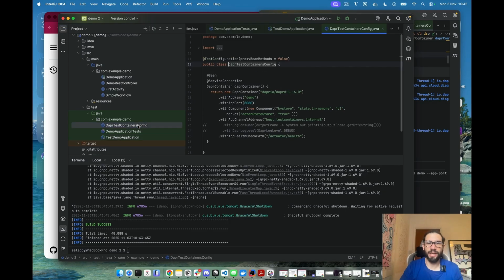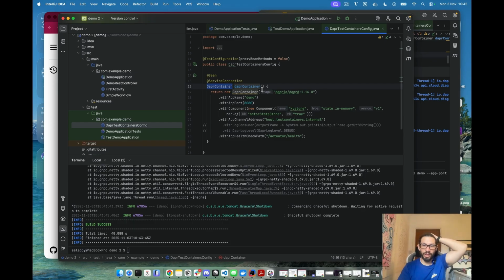And where all the magic happens is in this very, very small class that is in charge of bootstrapping all the Dapr services that we need in order for the application to work. This creates a new instance of the Dapr container, which will start the Dapr sidecar plus, what I mentioned before, all the Dapr control plane services, connect everything together, and then make that container available for the application.